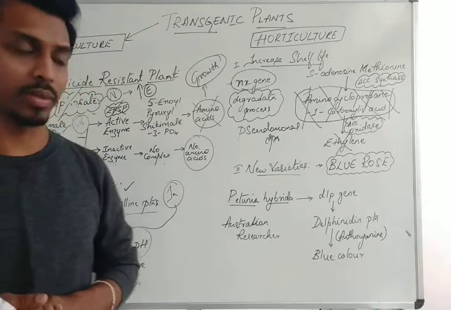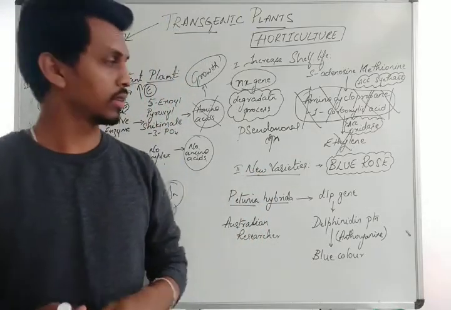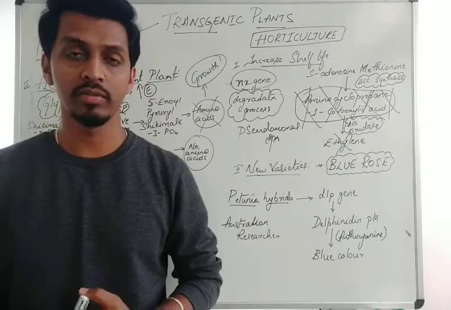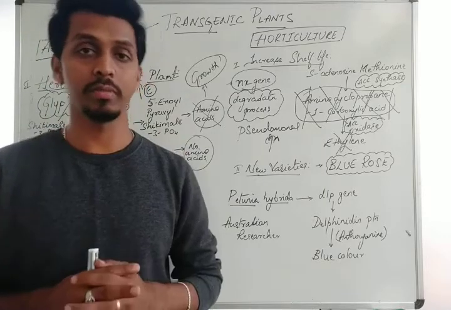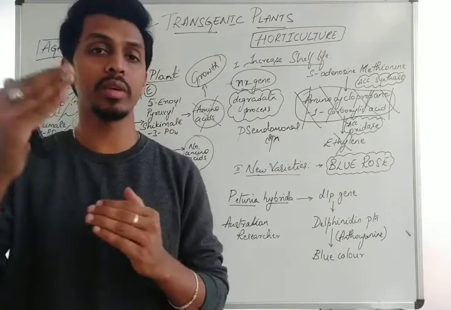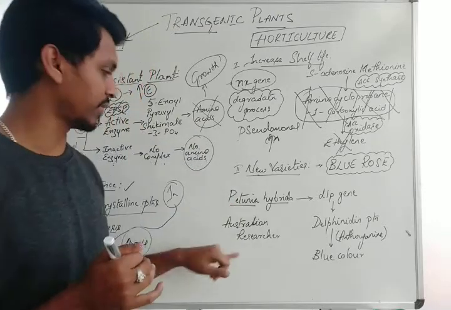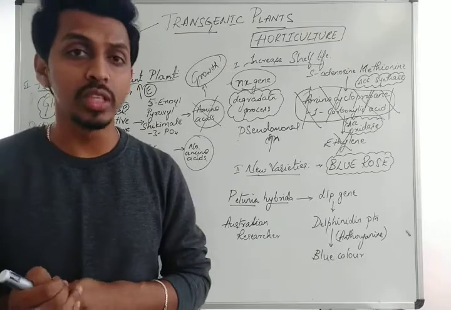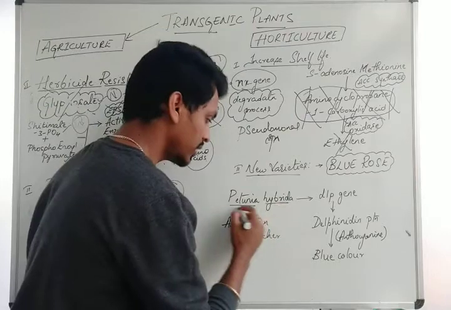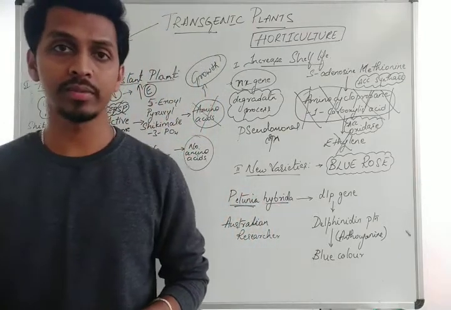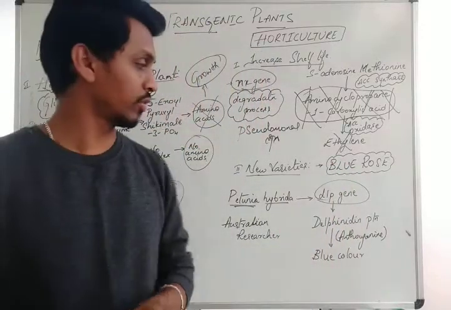Now we have another example: production of a new variety. It's a special thing called a blue rose. We might have seen white, red and pink roses. The rose color is basically due to the process of dominant as well as recessive genes. Now scientists in Australia have taken some genes from the Petunia hybrida plant. From this plant, they took the DLP gene, which codes for